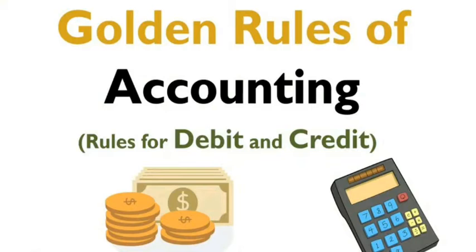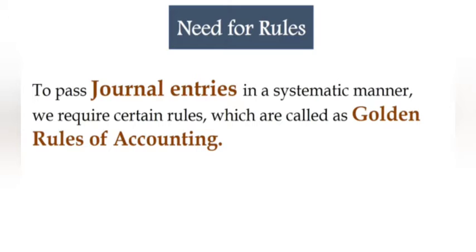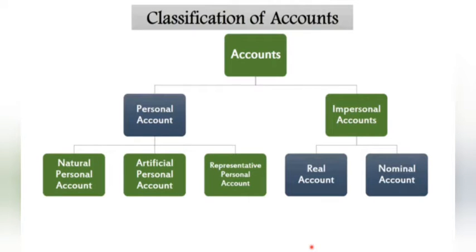So today in this video we will understand about the types of accounts. This is the second very important thing after the rules of debit and credit. Understood? So this will help in generalization. Why do we need types of accounts? Because whenever we record a transaction in the journal, it helps in recording in a systematic manner. These accounting rules are called the golden rules of accounting. Understood beta?